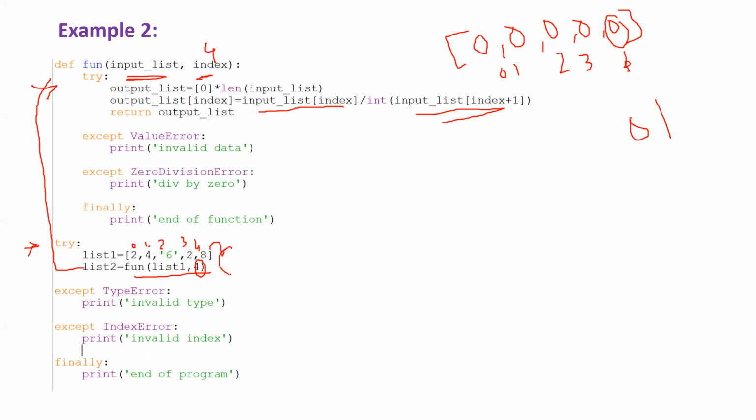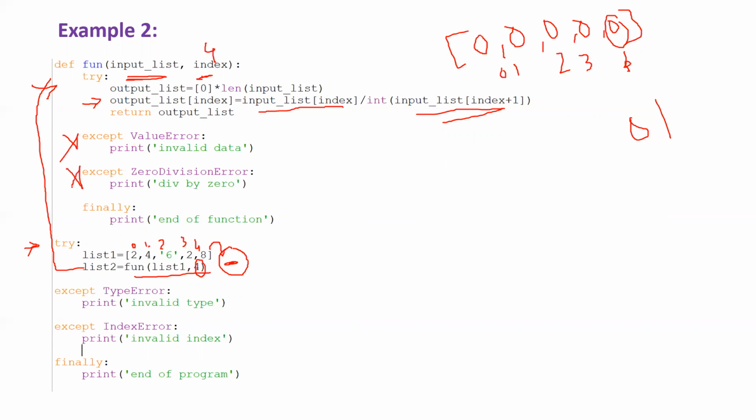We are going out of index, right? In this case, what will happen? An IndexError exception will be raised. Now observe, is there any except block to handle that? Here the exception is raised, but there is no exception called index out of bound, so this will not be called.